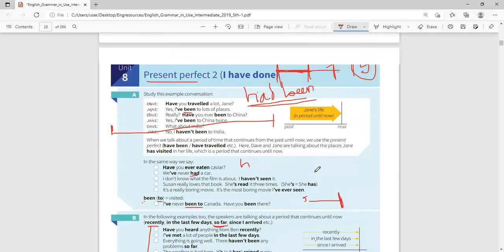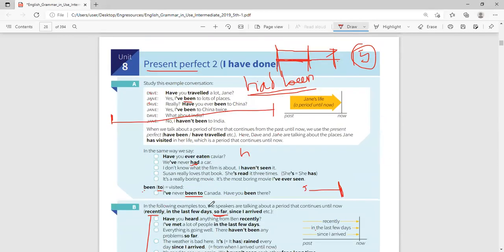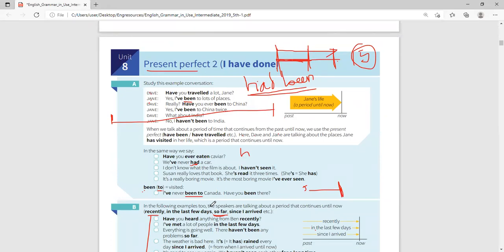So in summary, we are saying that present perfect is normally used to show things from the time you were born up to now. The tense you're going to use is present perfect. For example, if it is about traveling, it can be positive or negative. I have been to Uganda. You see, you're telling us about your present life, because you are not dead. From the time you are born, it continues up to now.